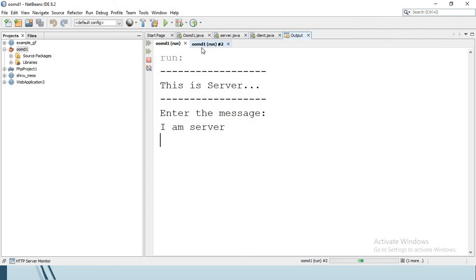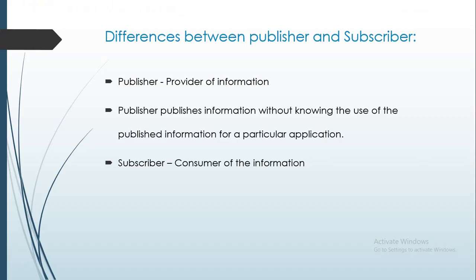Now if I come here, that is run #2, the one of the client, whatever message was published in the server program has been received in the client program. See, you can see here I have entered the message I am server on the server side, and that has been received on the client side by the client. So this is all about the publisher subscriber.